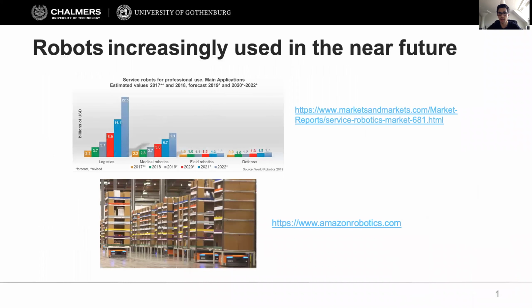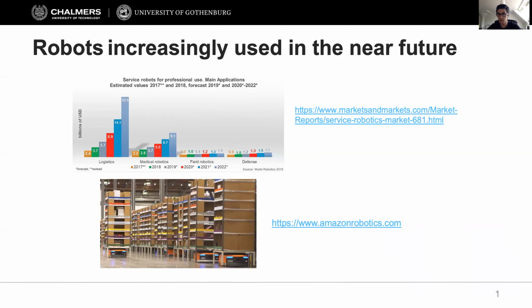It is foreseen that robots will be increasingly included in our lives in the near future. Imagine a near future environment like a hotel or a warehouse where a team of service robots, a type of robot that performs useful tasks for humans, may interact to provide services such as object handling, transportation, or pickup and delivery operations, as is the example of Amazon warehouses.